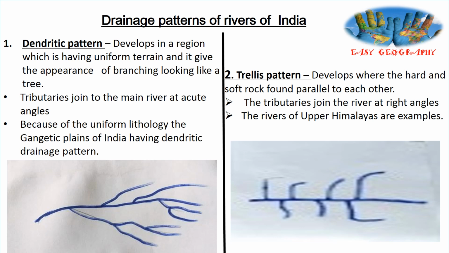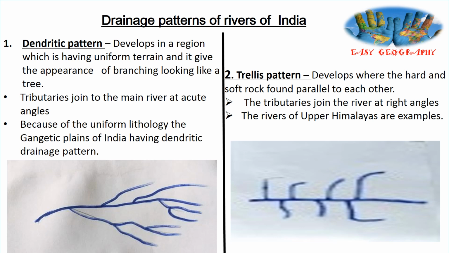The dendritic pattern develops in a region having uniform terrain and its appearance is like a tree, and the tributaries join the main river at acute angles. In India, the example for the dendritic drainage pattern is the Gangetic Plain area.